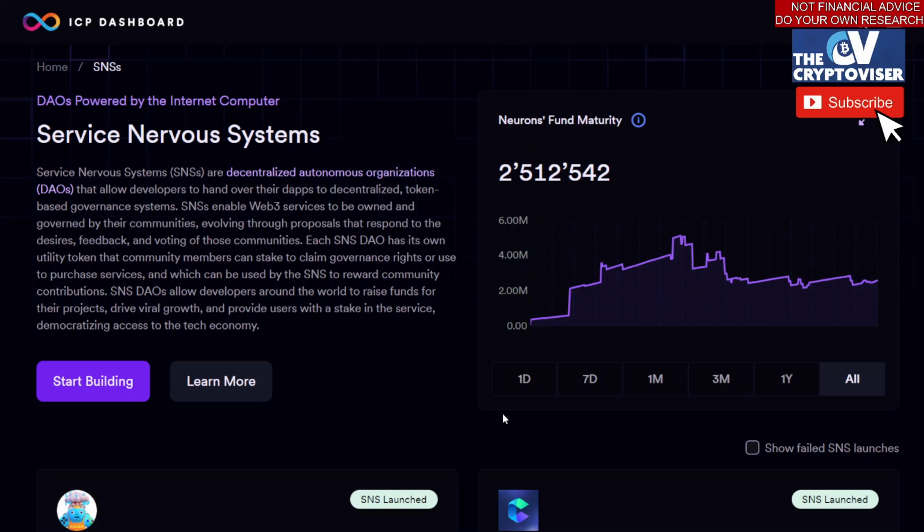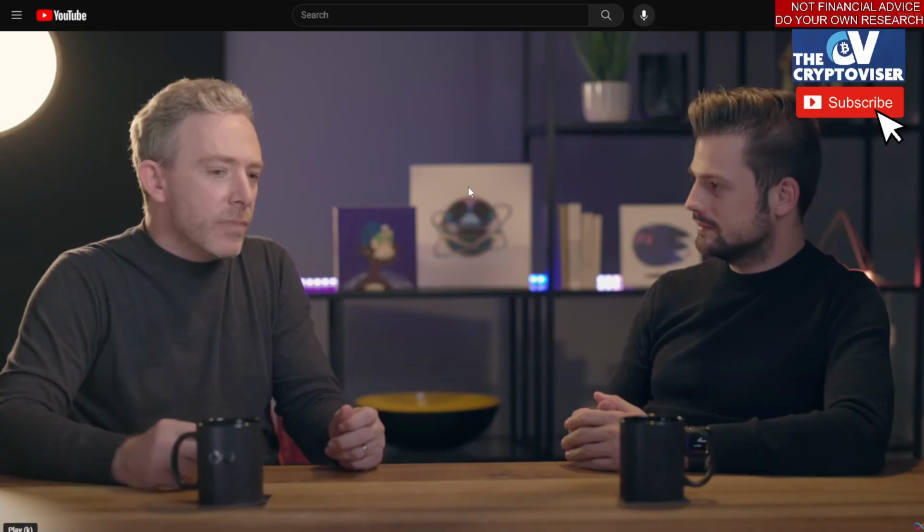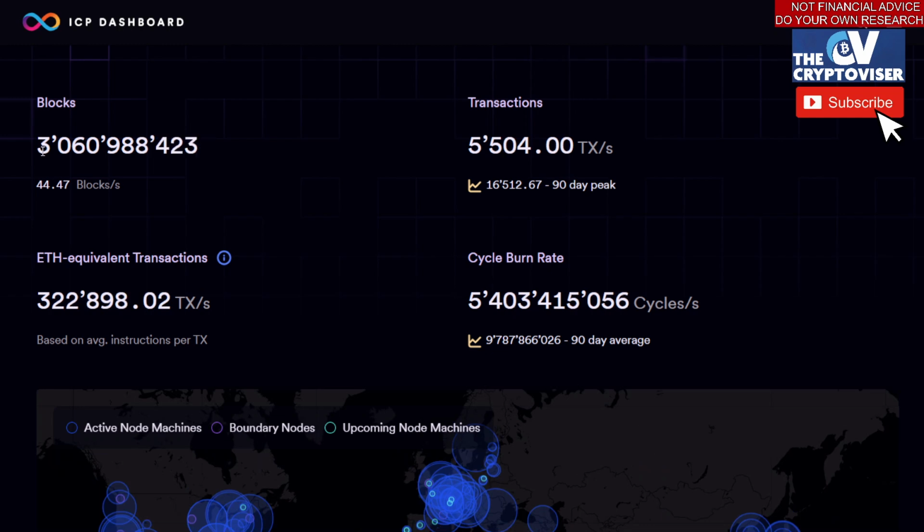Times are changing, and the way that development occurs in these newer technologies is changing. And to Dominic's point, what they're doing at Internet Computer is revolutionary. They're surpassing many of these already developed blockchains that have been around for years and years and can't even figure out how to get fees low, figure out how to scale. Meanwhile, if you look at Internet Computer's throughput, when I'm recording this video, we just passed 3 billion blocks. They're currently processing 5,000 transactions per second. ETH equivalent would be 322,000 transactions per second. I mean, this is unheard of in any ecosystem of blockchain. Let's continue listening to what Dominic says.